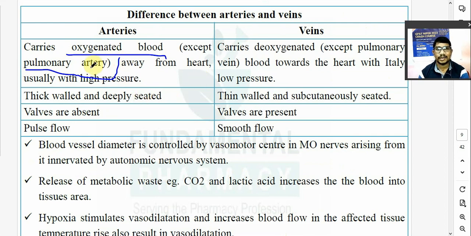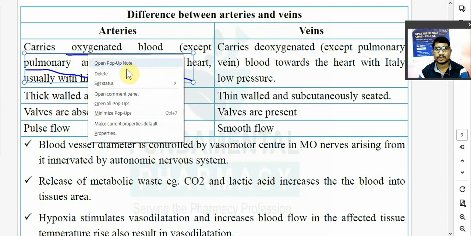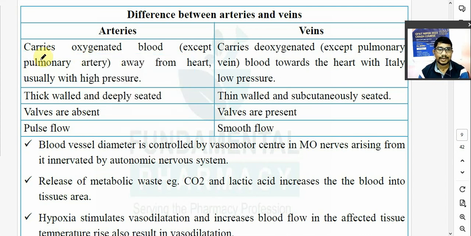And arteries carry blood away from the heart, usually at a high pressure. इसमें pressure भी ज़्यादा होता है, and that's why blood pressure उसमें measurable. So arteries carry oxygenated blood away from the heart and are at a high pressure. Exception क्या है? Pulmonary artery. Pulmonary artery क्या करता है? Venous blood carry करता है.